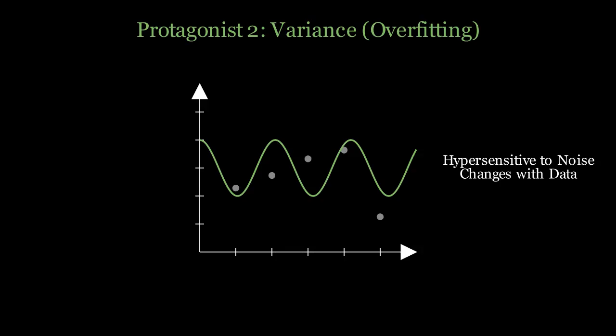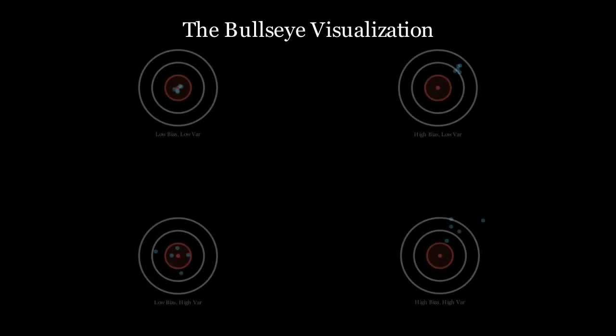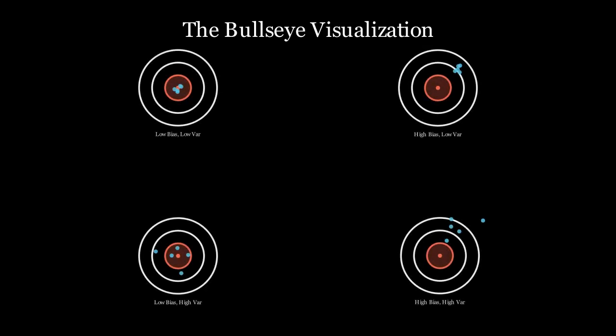To visualize this, imagine a bullseye target. A model with low bias and low variance hits the center consistently. High bias means you are consistently away from the center. You missed the mark. High variance means your shots are scattered everywhere. In machine learning, we usually start with high bias, simple models, and move towards high variance, complex models, trying to find the sweet spot.